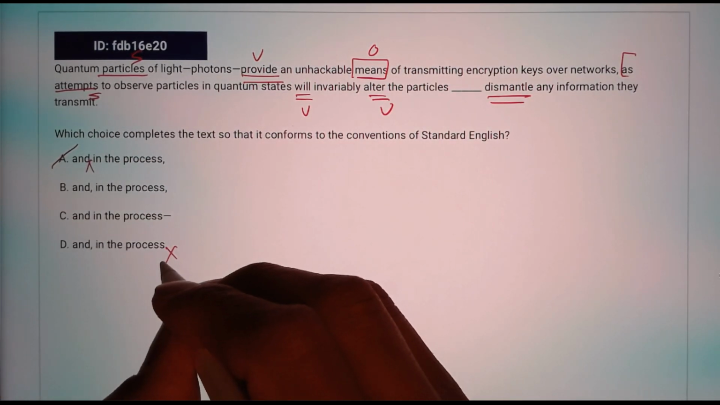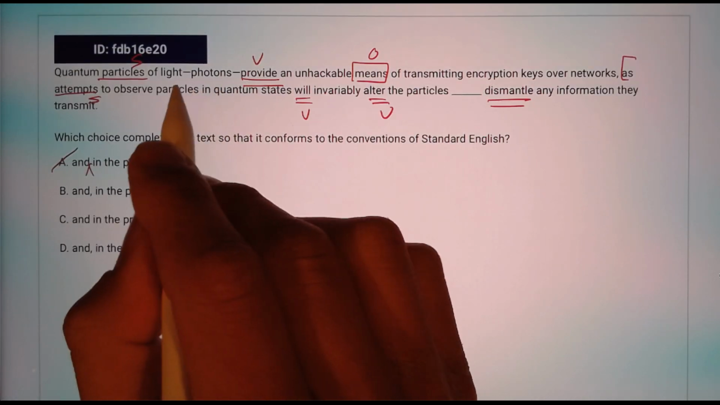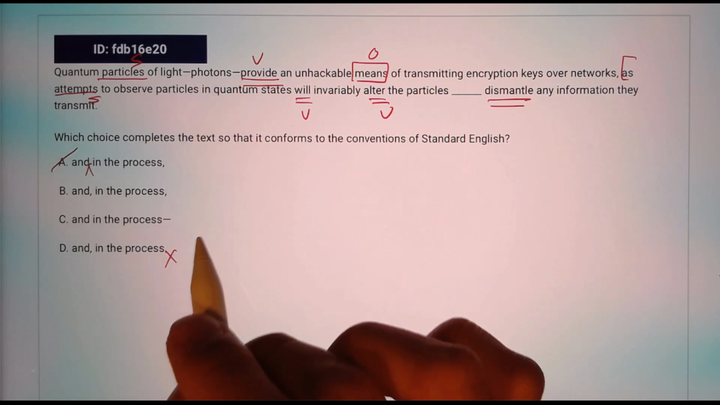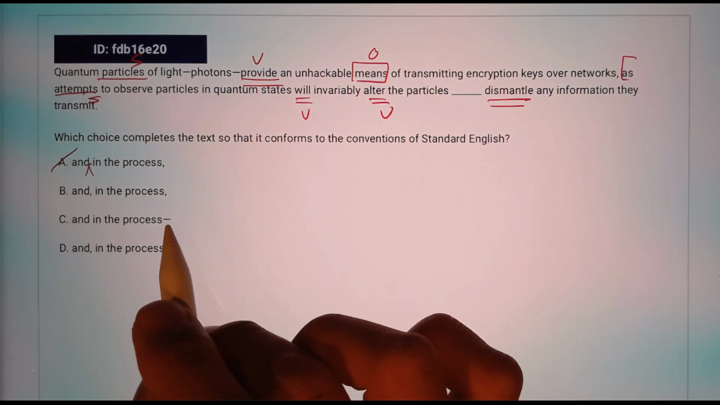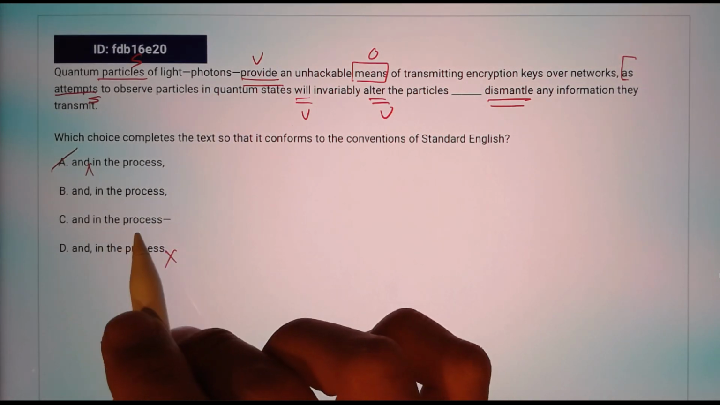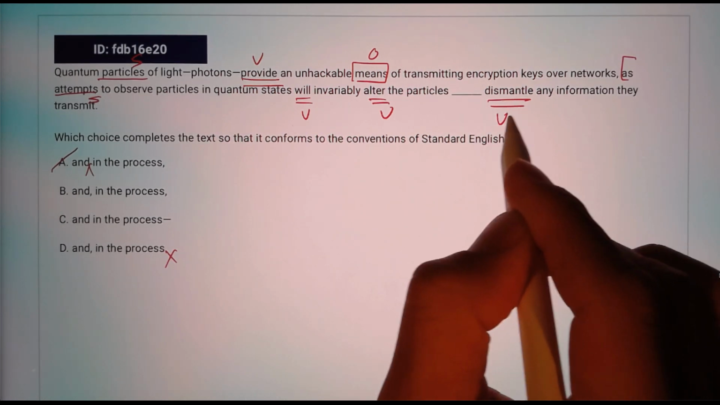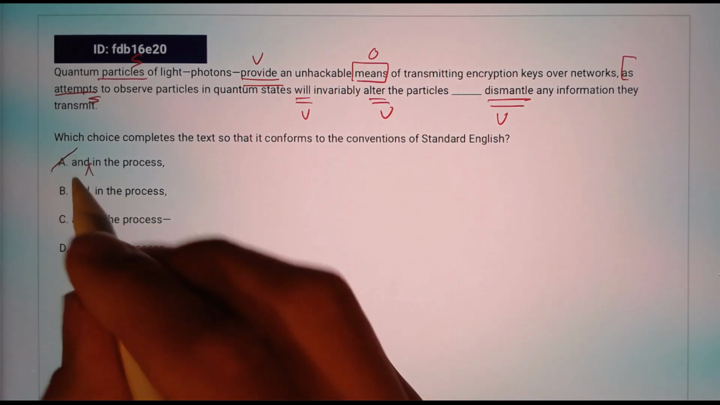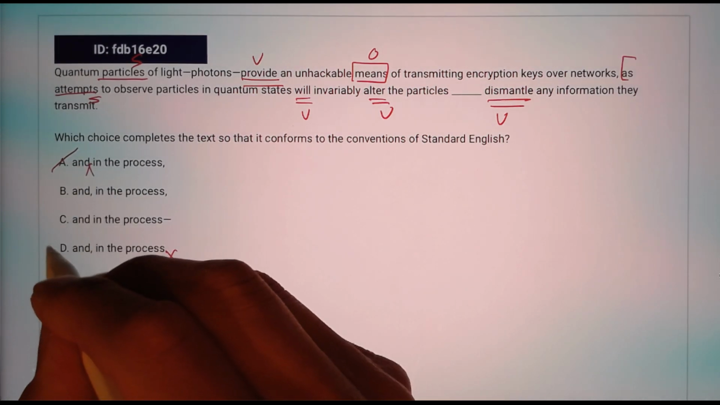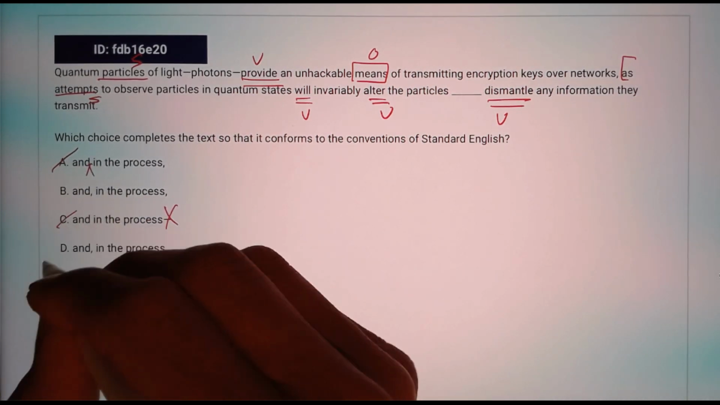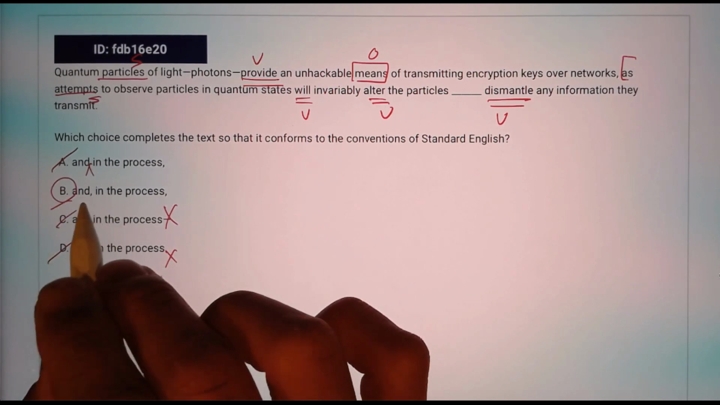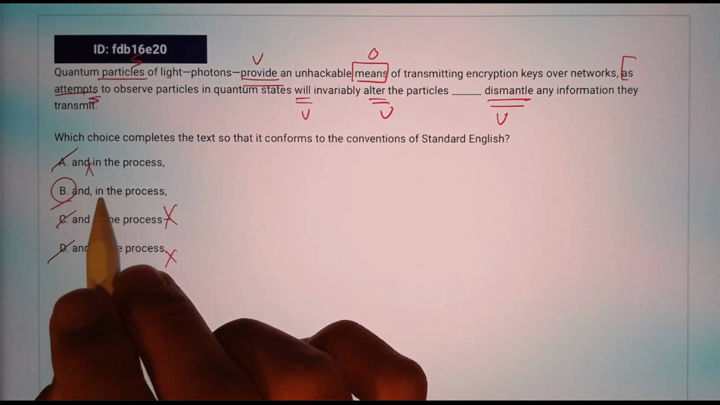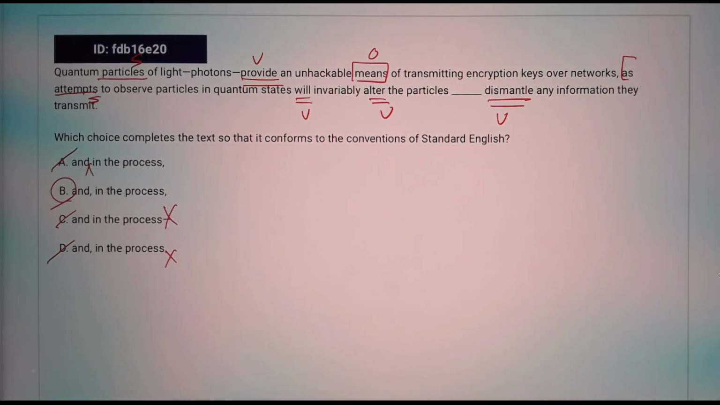choice D, and in choice C, maybe the students might get tempted to choose dash because you saw dash here, but the photons is already done, and there's no point of having a dash in the process and separate the verb, so another verb from the subject here. There's no point of doing that. So choice C is out, choice D is out, and choice B correctly places the comma before and after the supplementary phrase in the process.